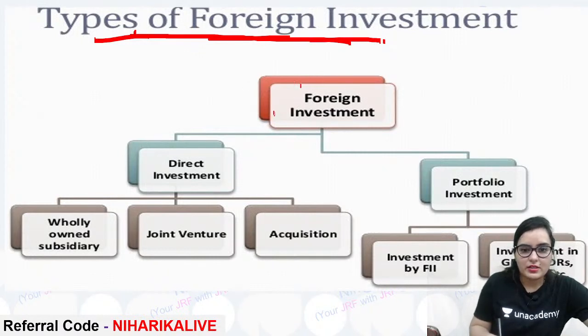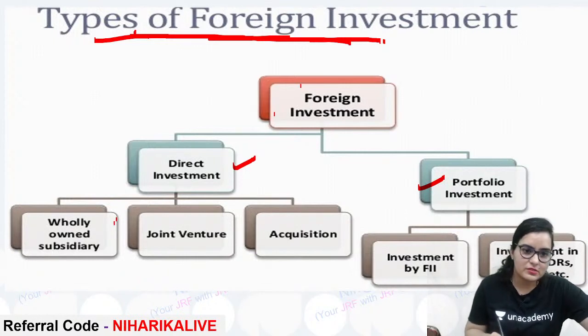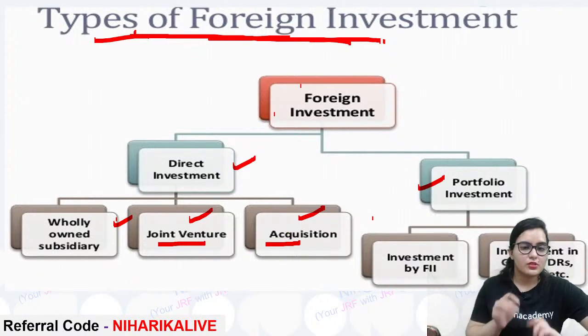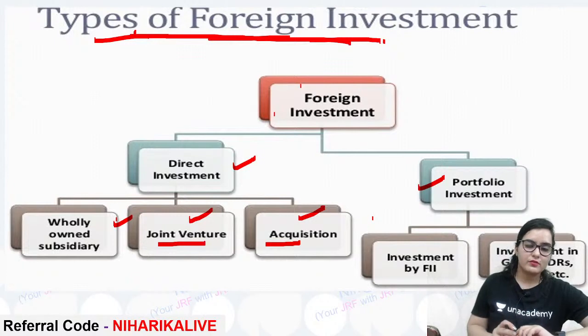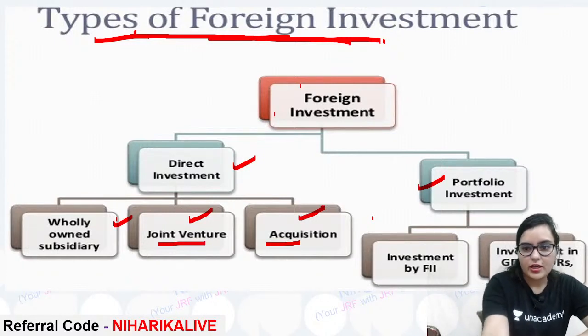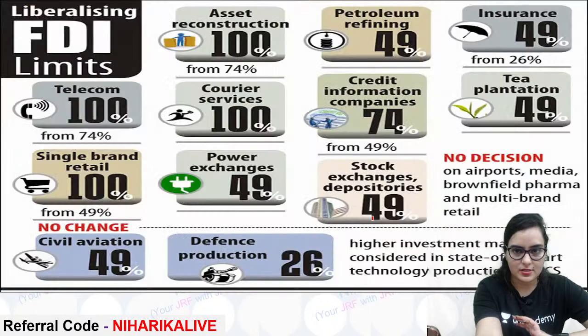Foreign investment can be a direct investment as well as a portfolio investment. Direct investment includes wholly owned subsidiary, joint venture, acquisition. The difference between joint venture and acquisition, merger, all those are covered in unit number 2, so we will discuss that when we do unit number 2, right? And portfolio investment includes investment by FII, GDR, FDR, FCCB, etc.